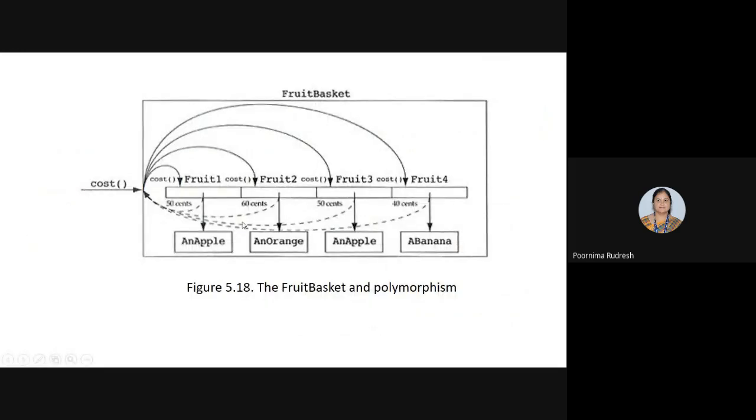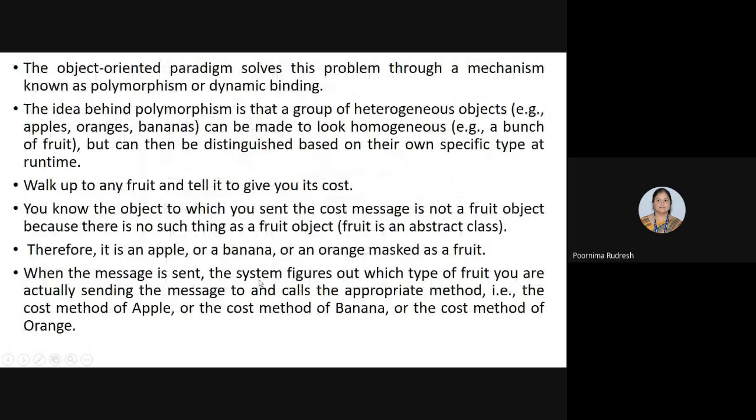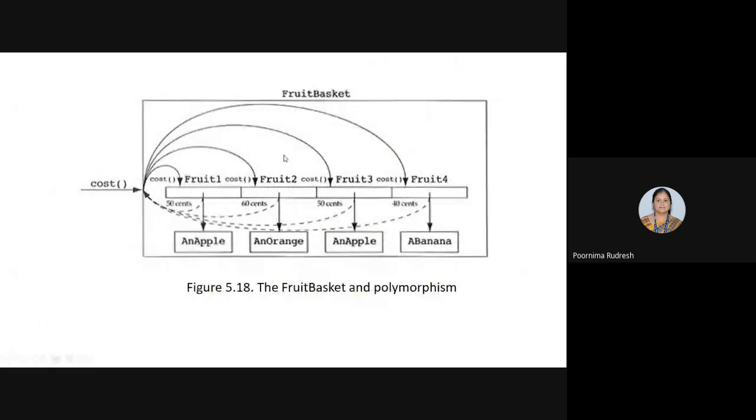You can see this. Whenever I'm sending the message to know the cost of a particular fruit, here I'm having apple, orange, or the banana, like that. Whenever I'm sending the message, the system figures out which type of fruit I'm sending the message to, and identifying that type of fruit, that particular function is going to be executed or invoked.